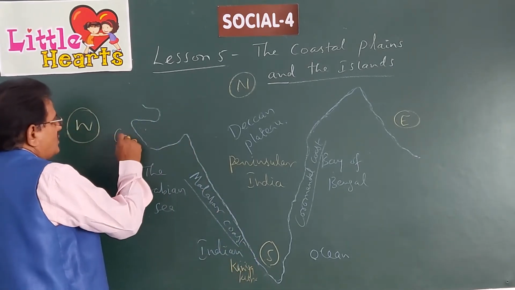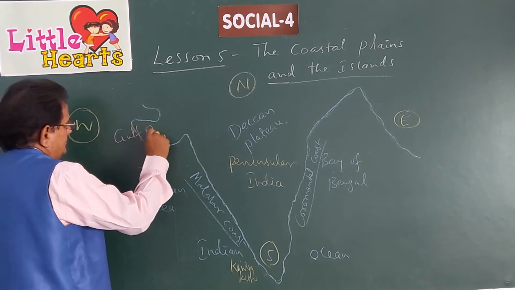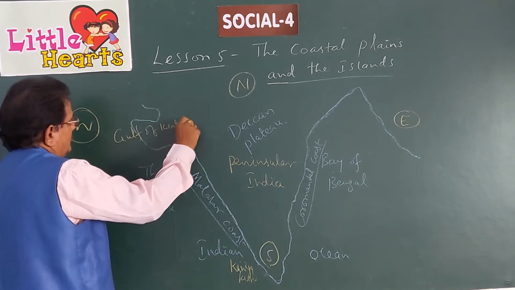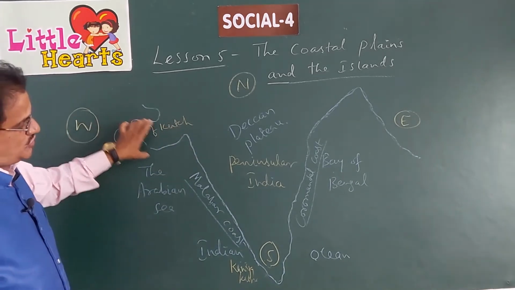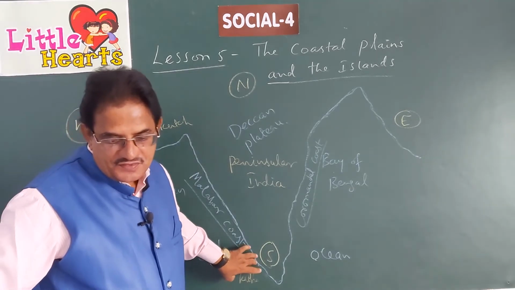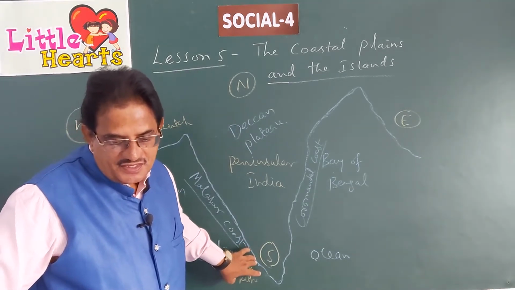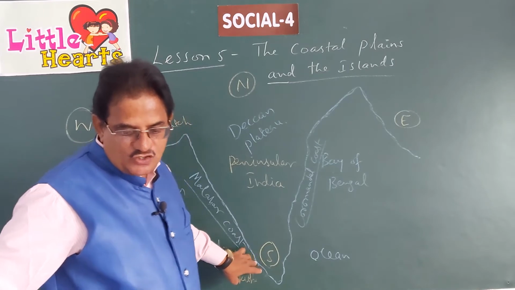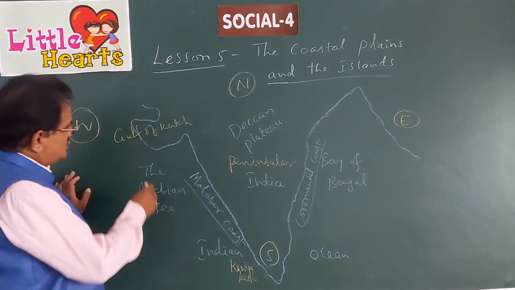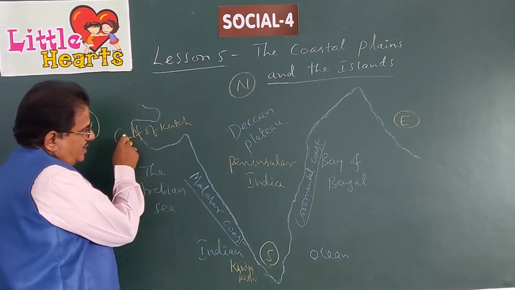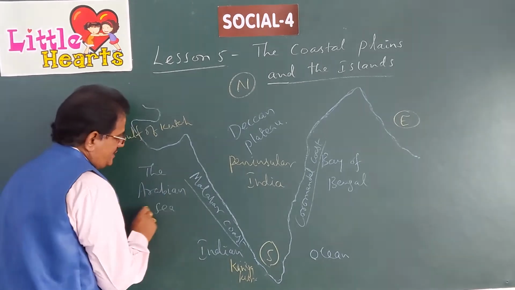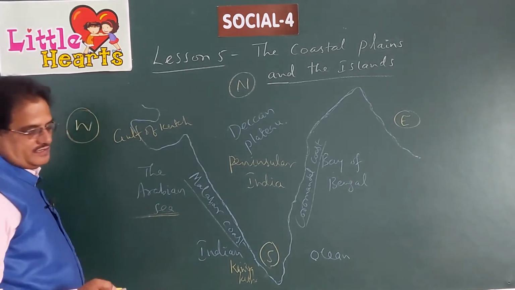This coast extends from the Gulf of Kutch to Kanyakumari along the Arabian Sea. You can see that here.